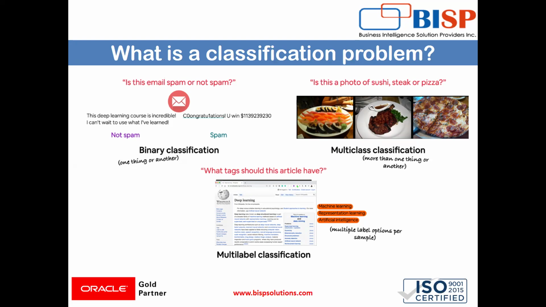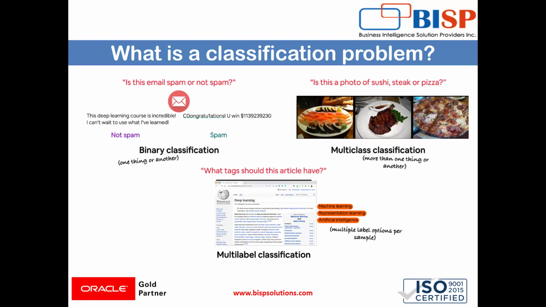When the reply is yes or no, that is called binary classification. Suppose I give you a bunch of emails and ask whether each is spam or not. In that case you will have only two answers, either yes or no. So this is a binary classification.